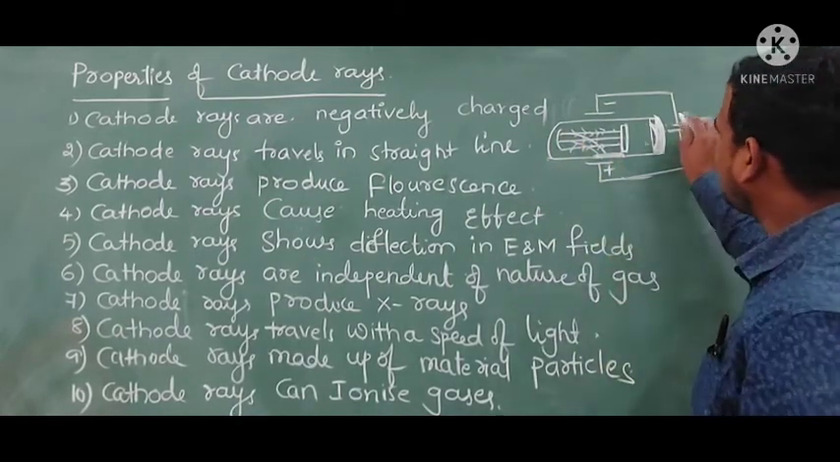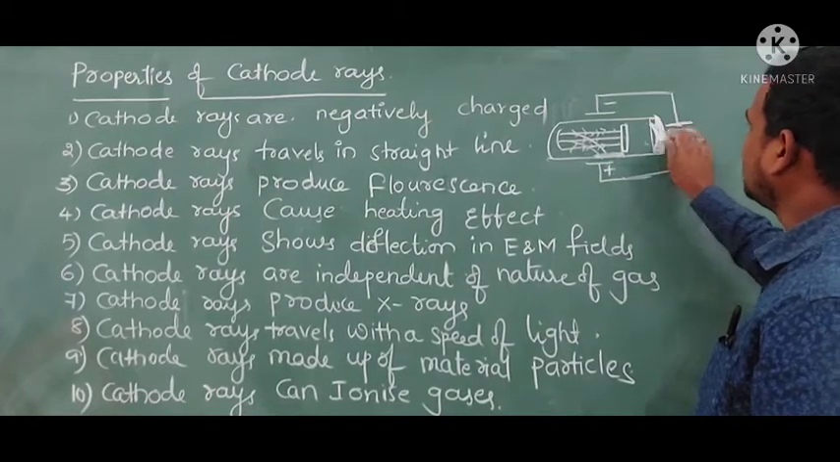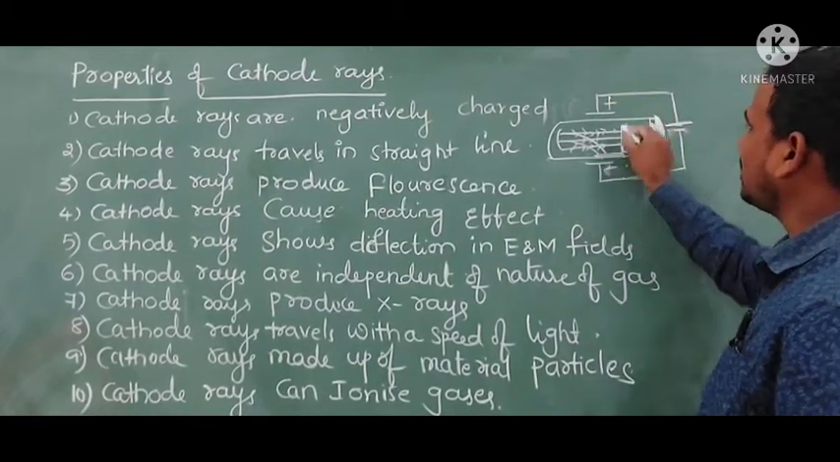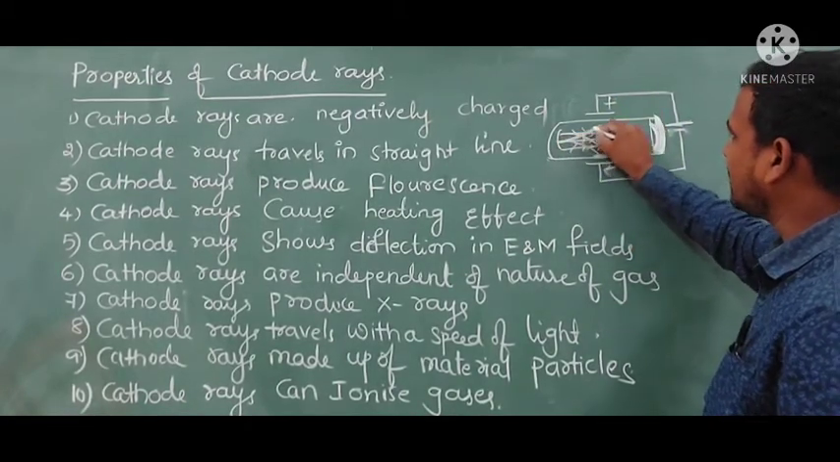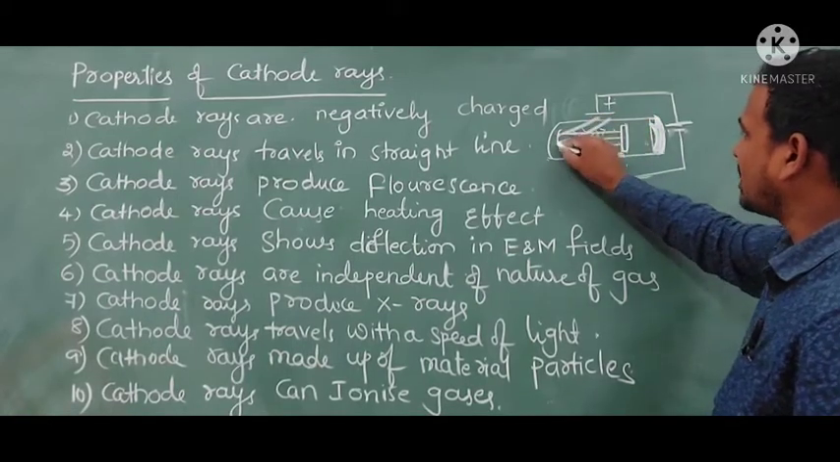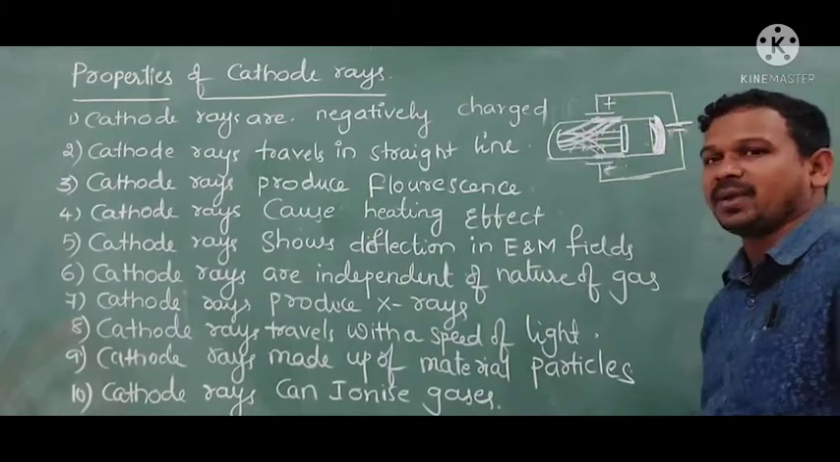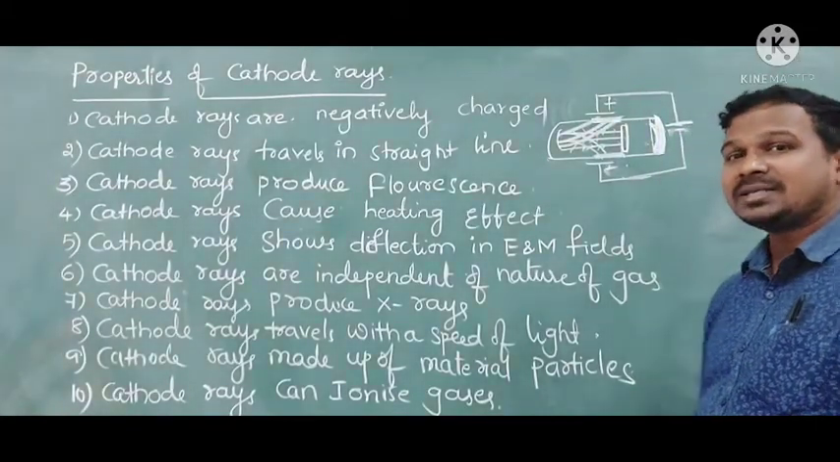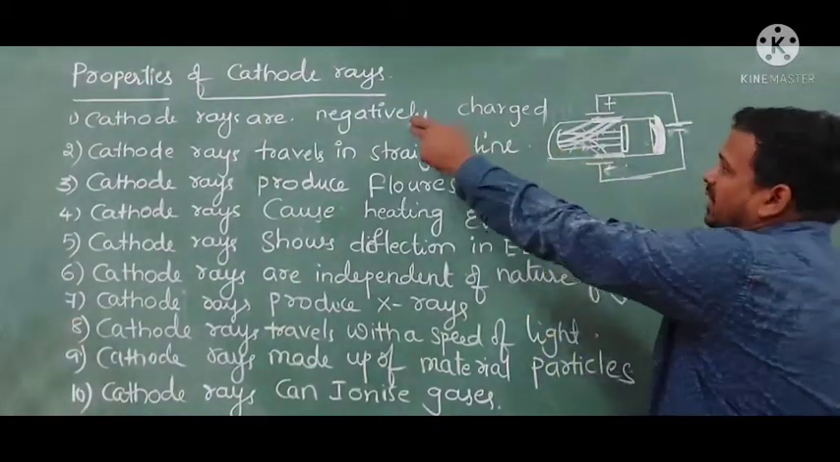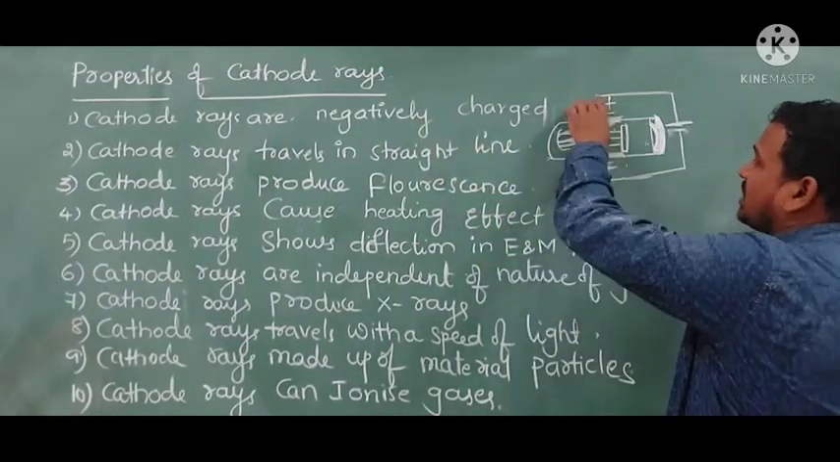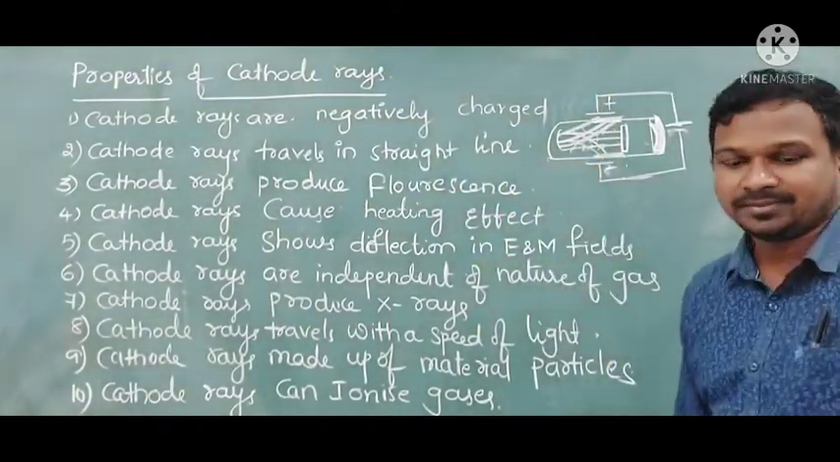Now suppose I place the positive here and the negative here, the anode here, these cathode rays will be deflected towards the upward side. So here the faint greenish color will appear. What is happening here? These cathode rays are negatively charged, and because of the electric field, they are getting deflected here.